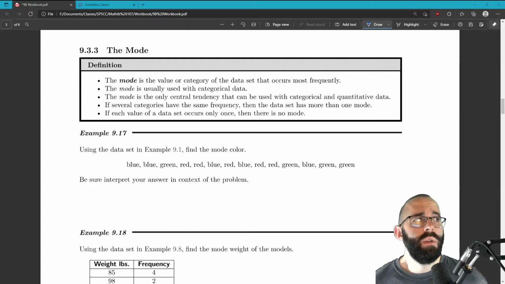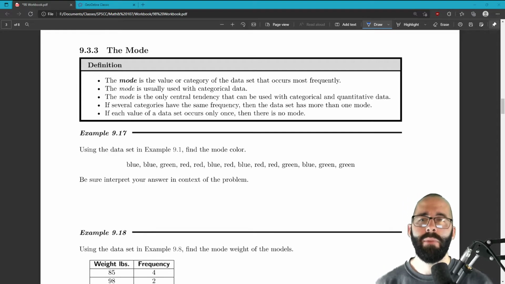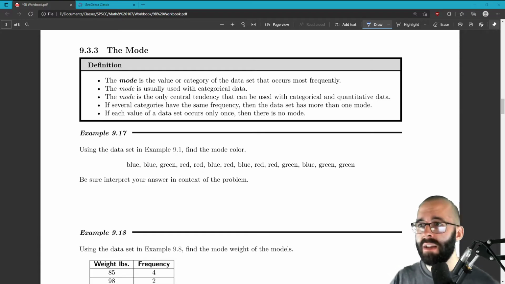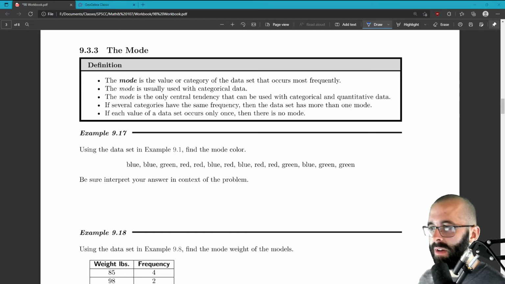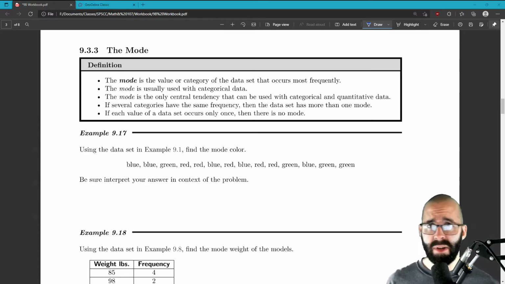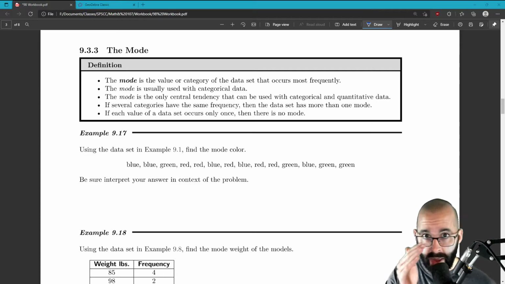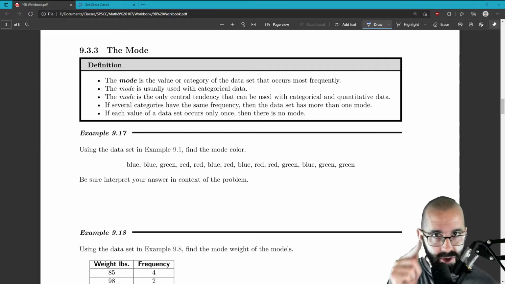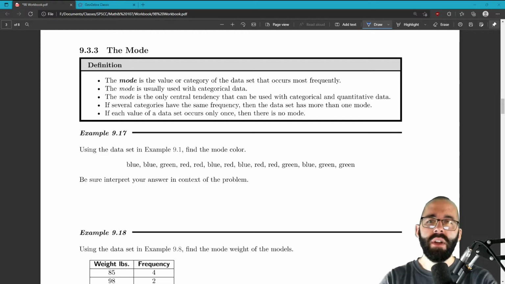All right, so the mode is kind of the measure of central tendency that I see the least and is the least talked about. Mean is the average. We use that all the time. Median is like the typical value, the one in the middle, when they're ordered from smallest to largest. Don't forget to order them. Mode is the most common value. It's the value that occurs the most frequently.